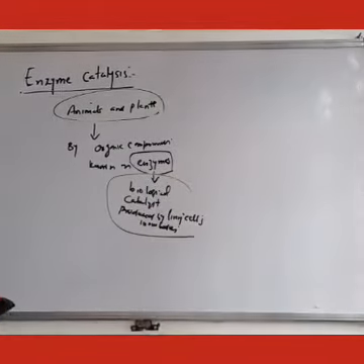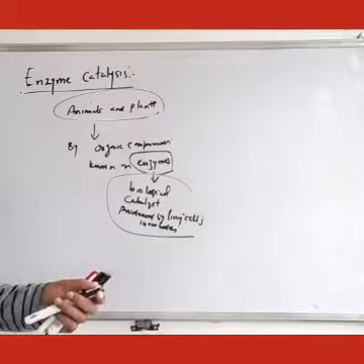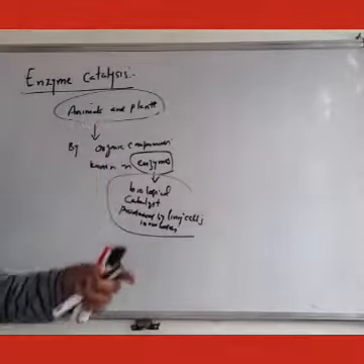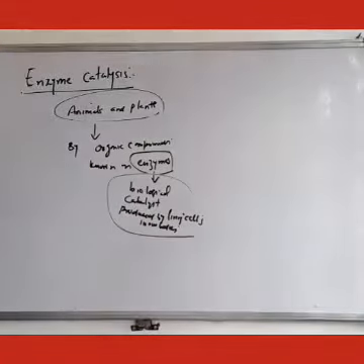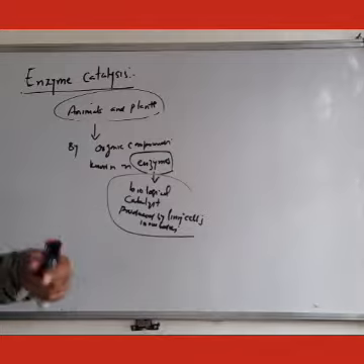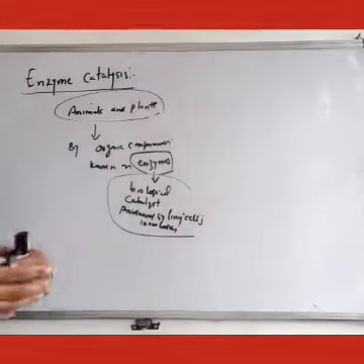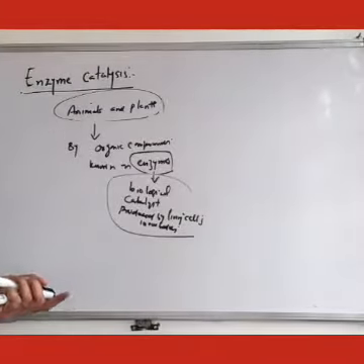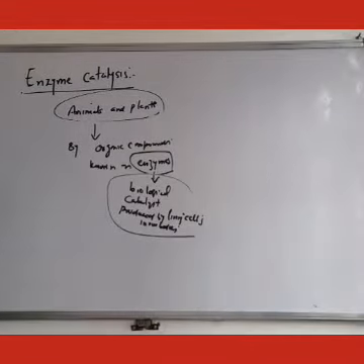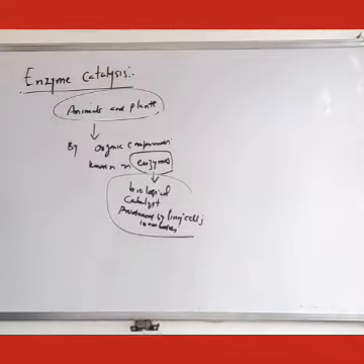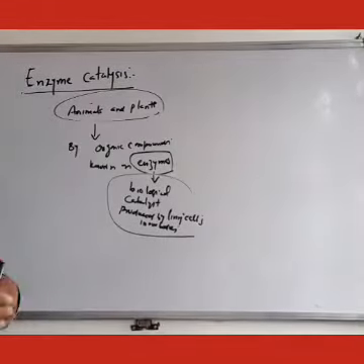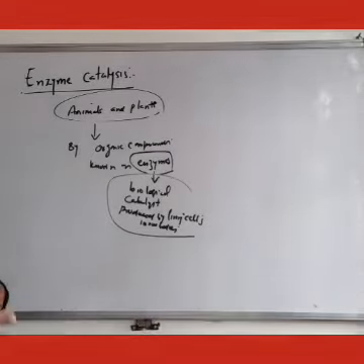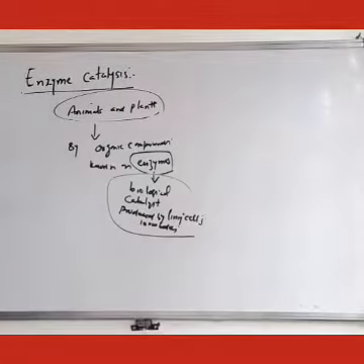So enzymes may be defined as the biological catalysts produced by living cells which catalyze the biochemical reactions in the living organisms. So दोबारा हम define कर सकते हैं.